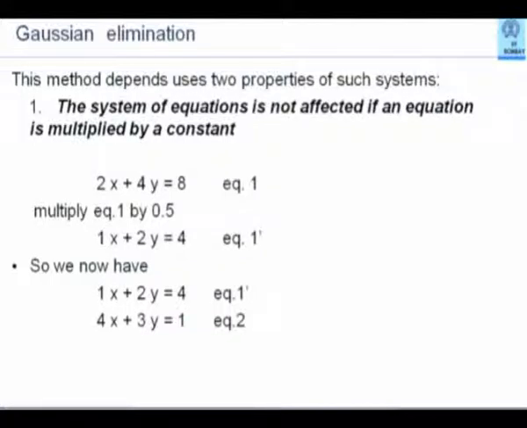Please note that equation 1 dash and equation 1 are absolutely identical in terms of information that they carry. There is no new information in either one of them. One is derived from the other. So the whole system remains same as it was. Notice also that by multiplying it by an arbitrary constant 0.5, which is not as arbitrary as it appears, I have achieved that one of the unknown variables has a coefficient 1.